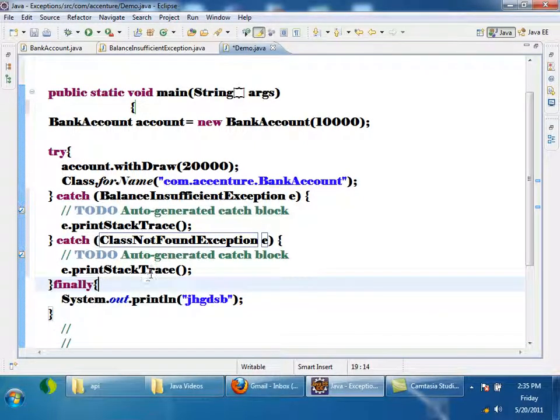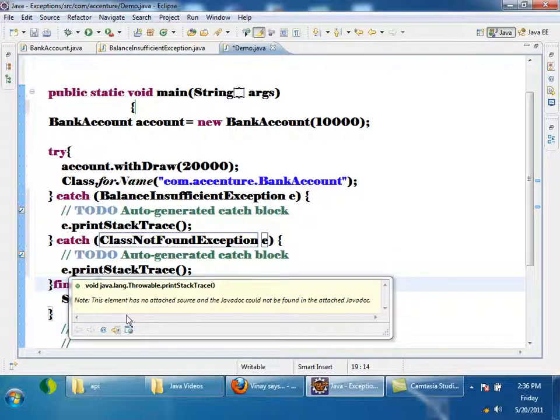Many people get confused with another method called finalize. In the Object class, which is the superclass of all classes, there is a method called finalize. Do you know in C++ you have something called a destructor? If you are from a C++ background, the constructor is for initializing, and the destructor is for writing all the destroying code. Many people say that in Java there is no destructor. There is a destructor: the finalize method.